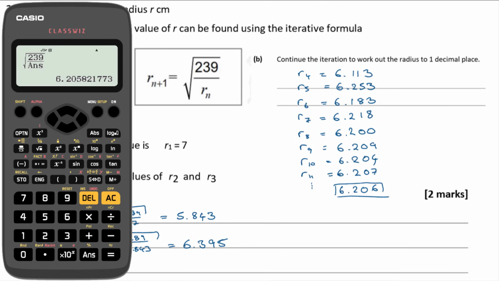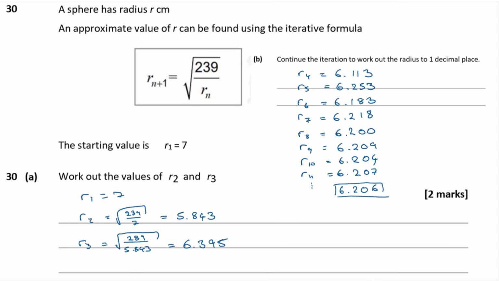Okay, so then you can see that to one significant figure it settled pretty quickly. It settled on the 6 from R3, didn't it? And then it started being 6.2, but it didn't really settle on the second decimal place until we got to R7, R8, and then it stayed being 2. Then we started getting the third significant figure there, and it took a little while longer for the fourth digit to settle down. But we just want to know what the radius is to one decimal place. So the radius is equal to 6.2 to 1 dp.